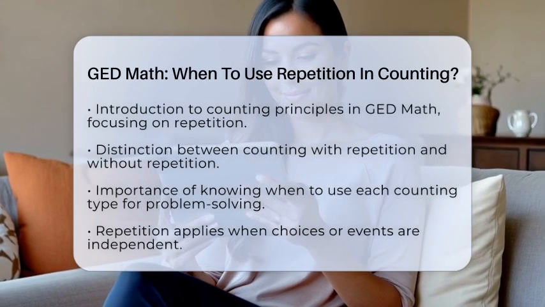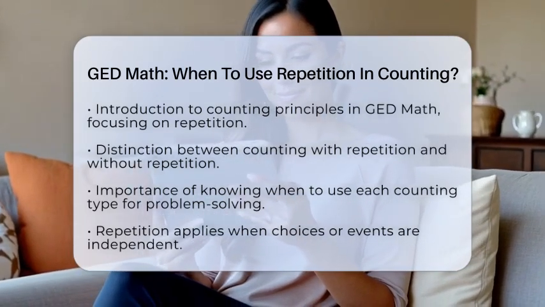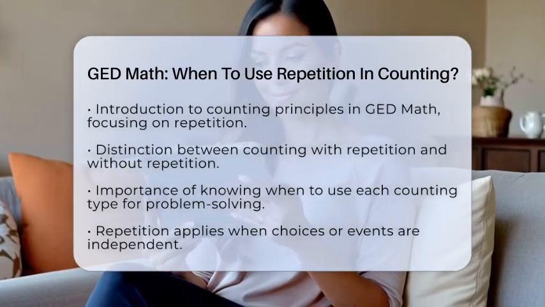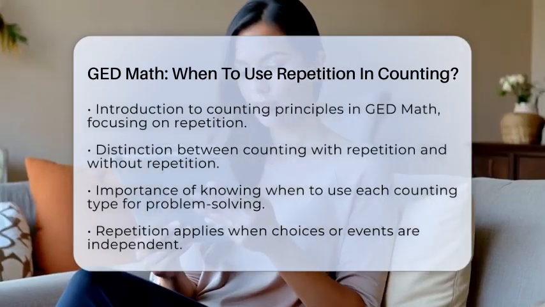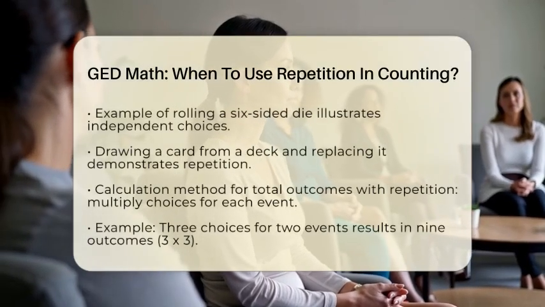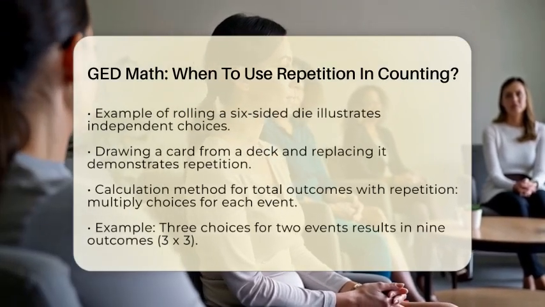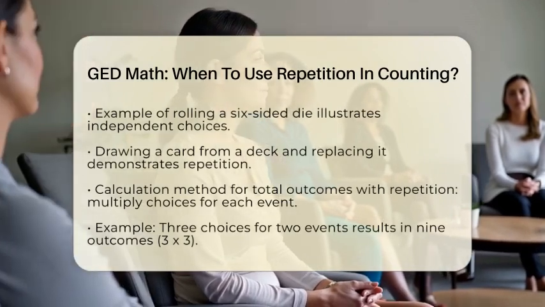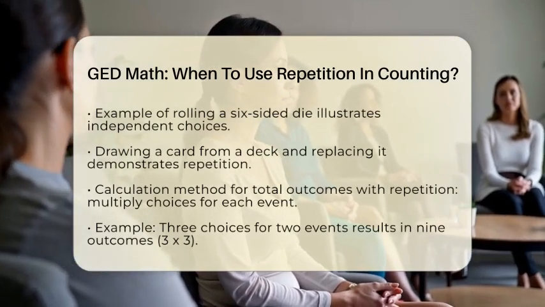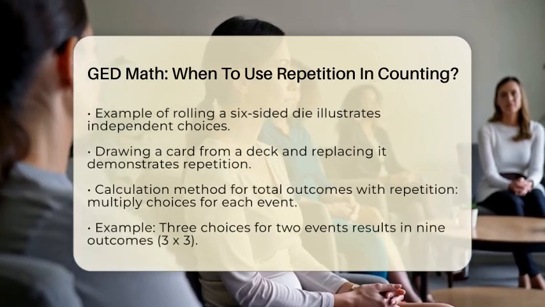You use repetition when the choices or events are independent. This means that after making one choice, the same options remain available for the next choice. For example, think about rolling a 6-sided die. Each time you roll, you have 6 possible outcomes. The result of the first roll does not affect the second roll. Another example is drawing a card from a deck and putting it back before drawing again. Since the deck remains unchanged, you can draw the same card multiple times.